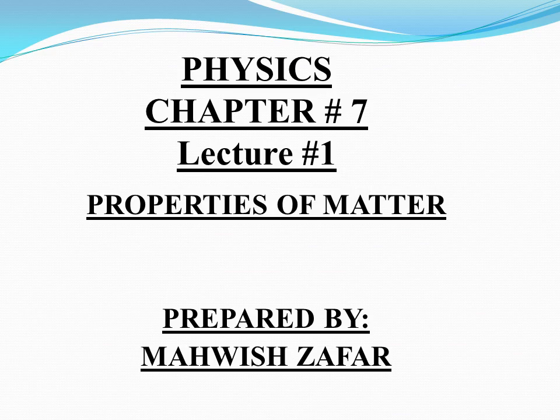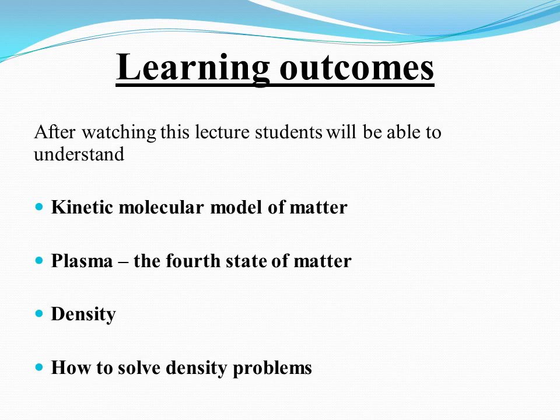This lecture is about properties of matter, chapter number 7. After watching this video, you will be able to understand the kinetic molecular model of matter, plasma the fourth state of matter, and density, which is the ratio of mass per unit volume. At the end of the lecture, you will learn how we can solve density related problems.